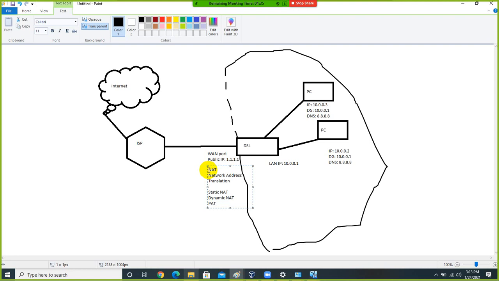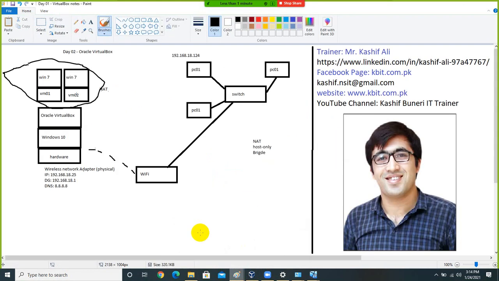In port address translation, a single public IP address will be able to do the translation for multiple private IP addresses. So if this machine wants to communicate with Google, this public IP address will do the translation for this machine. And if this virtual machine or physical machine wants to communicate with the internet, this IP address will do the translation for this machine.